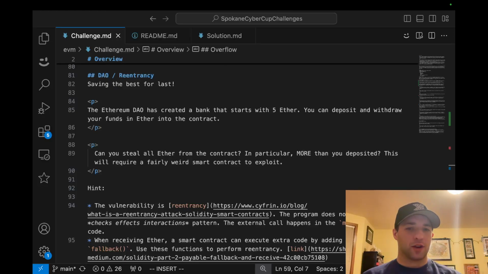The Ethereum DAO has created a bank that starts with 5 Ether. You can deposit and withdraw your funds in Ether into the contract. Can you steal all of the Ether from the contract, in particular more than you deposited? This will require a fairly weird smart contract to exploit.